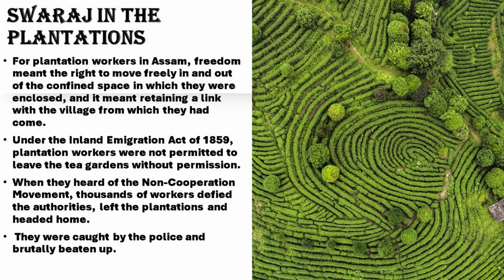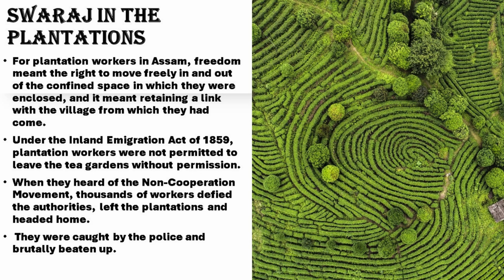Here the workers also misunderstood the words of Mahatma Gandhiji, and their idea of freedom was completely different. First, let me see what the situation of plantation workers in Assam was. They were bound by law under the Inland Emigration Act of 1859. They could not leave the plantation without permission from the British.